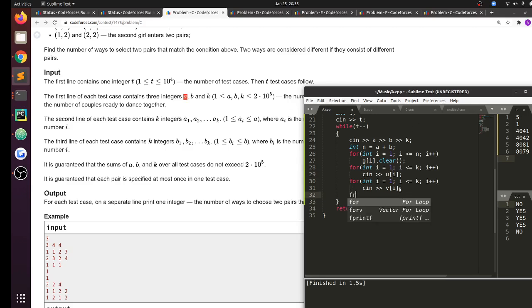So yeah, let me make a graph out of this input. So I have g of u of i dot insert v of i plus a, and similarly g of v of i dot insert u of i.